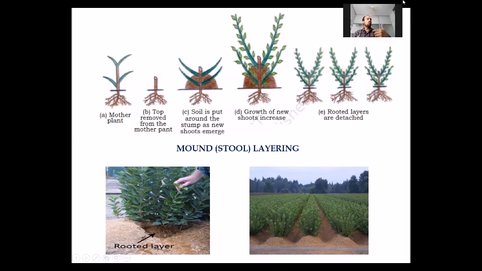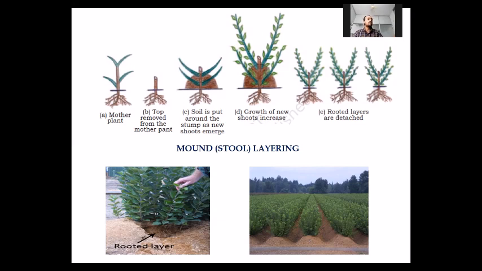And how is it done? First, the first step is selection or growing of the mother plant. After 1 year, at the age of almost 1 year, the top of the mother plant is cut back. The mother plant is cut back at a height of 5 to 10 centimeters, as you see in step B.